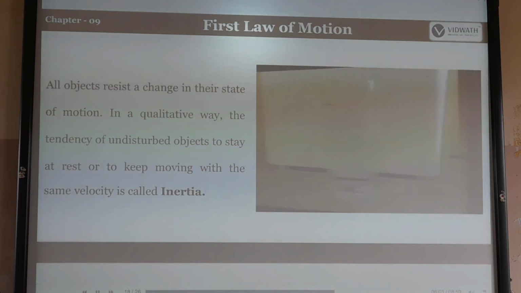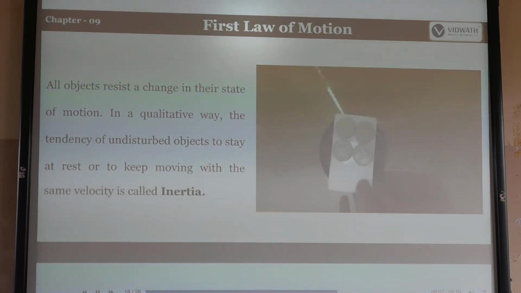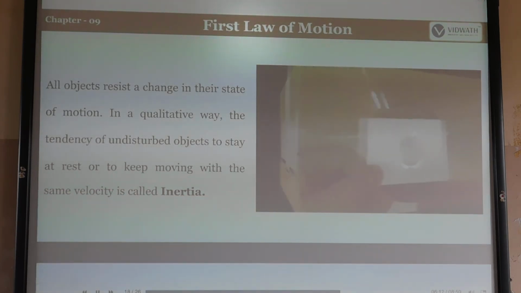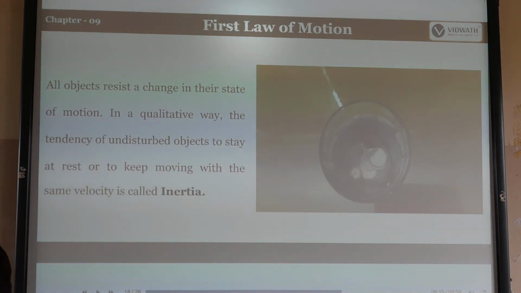All objects resist a change in their state of motion in a qualitative way. The tendency of an undisturbed object to stay at rest or keep moving with the same velocity is called inertia. So inertia means any object in a rest position, when you apply some force, will show resistance. The tendency of an undisturbed object to stay at rest or keep moving with the same velocity is called inertia. Those objects are undisturbed, so there is no disturbance. We can call that a resting position, or the law of inertia. Moving with the same velocity is also called inertia.